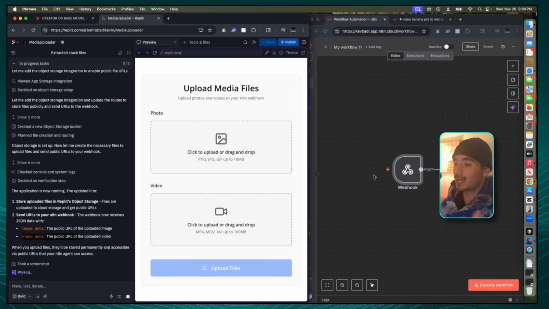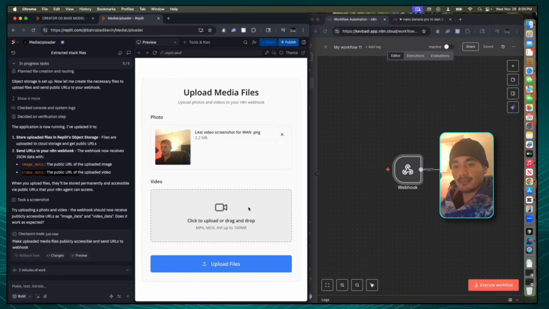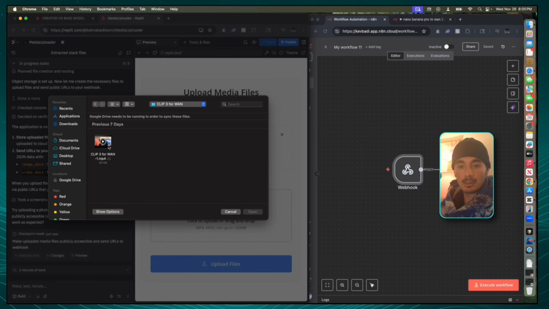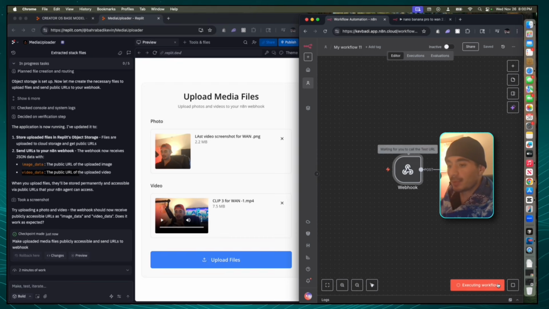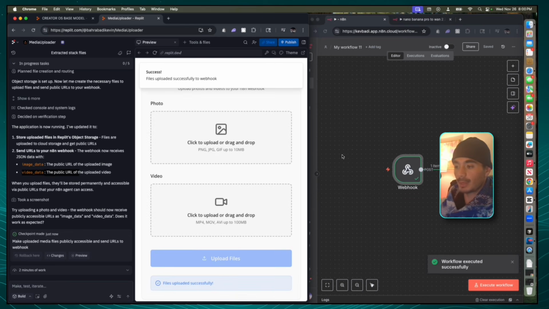And so all we have to do now is test that to see if the information is being sent to this webhook, and then we'll just work on n8n. So I'm going to grab a screenshot of a video that I made and the video itself. And on the right hand side, I'm going to execute the workflow so that it's waiting for this data to be sent through, and I'm going to click upload files. And there we go. So workflow executed successfully, meaning that this webhook actually received the video and image that we were looking for. And so now I'm just going to go full screen into n8n and we're going to build out the rest of this workflow.